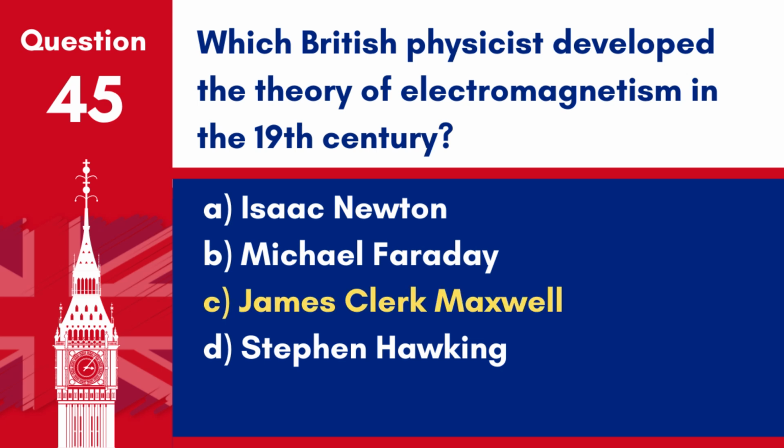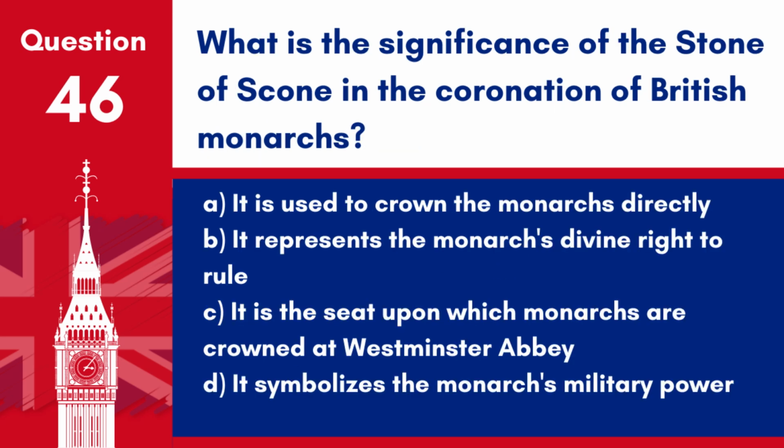Answer C. James Clerk Maxwell. James Clerk Maxwell developed the theory of electromagnetism, significantly influencing the field of physics with his equations describing electric and magnetic fields.